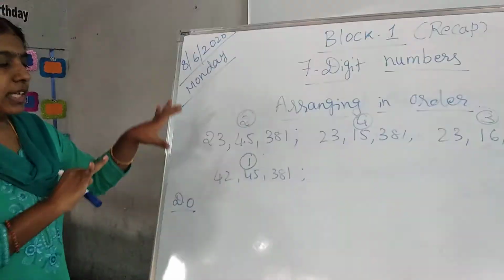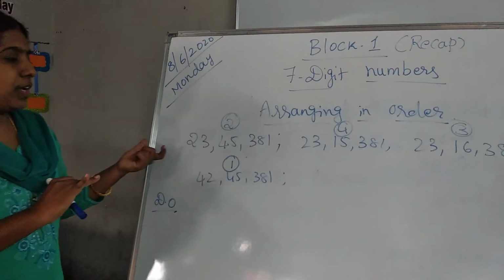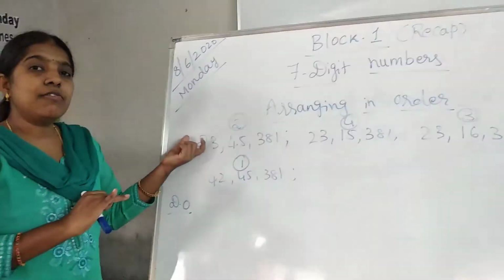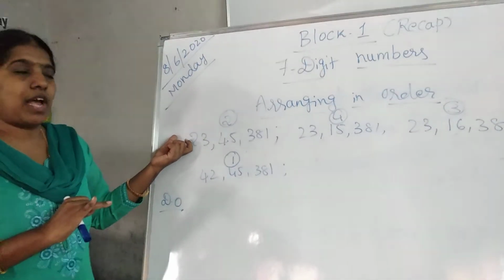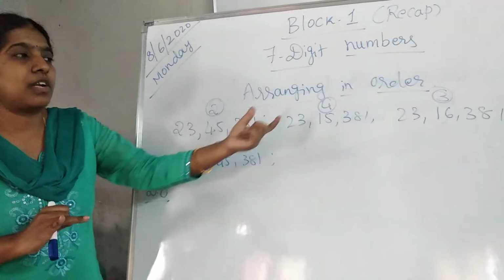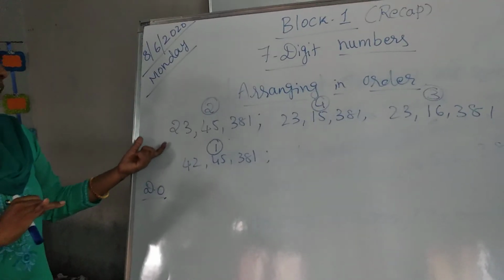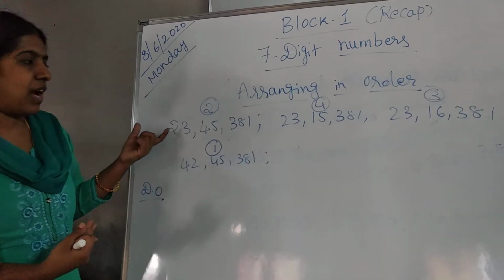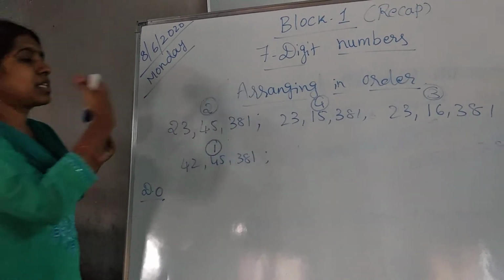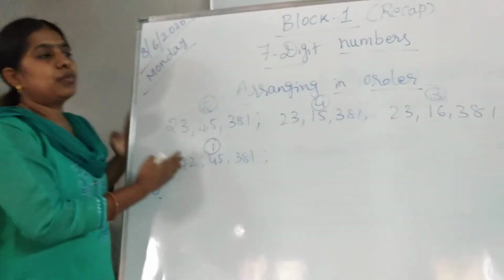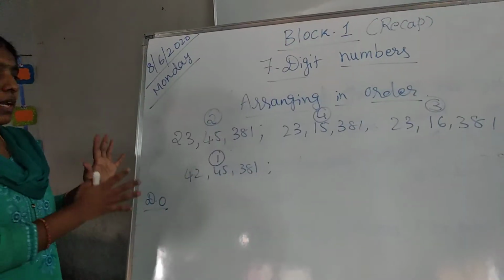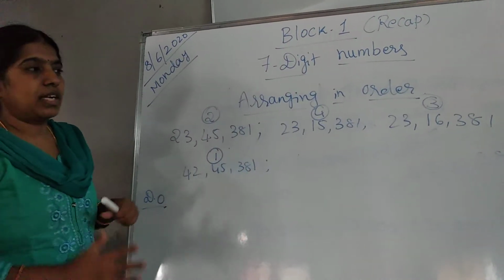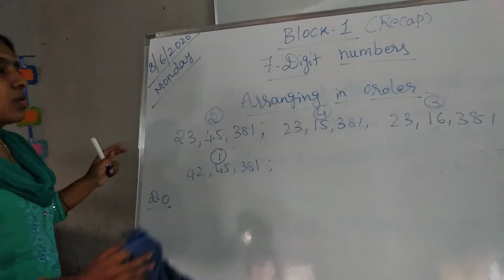Then start with the greatest place value and check the greatest place values of all the numbers. If they are the same, go to the next place value. If they are also the same, then go to the next place value. Like that we have to arrange the numbers in ascending or descending order. I hope everyone understood this concept.